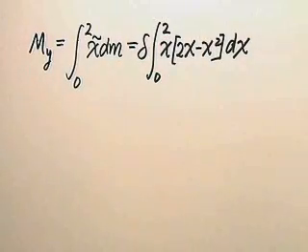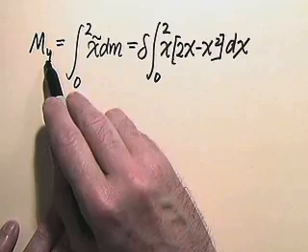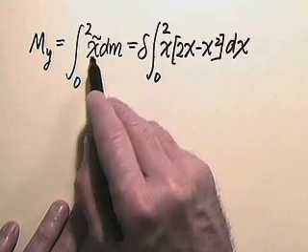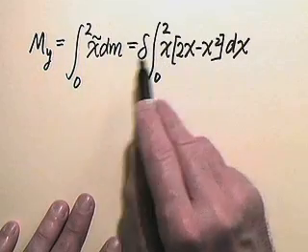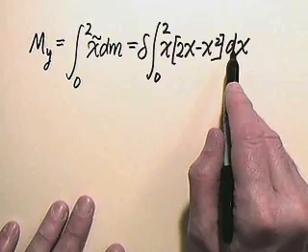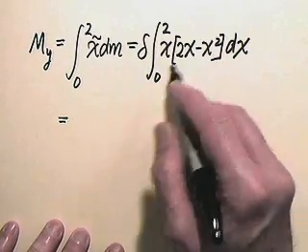Okay, now let's find the moment about the y-axis. The moment about the y-axis, remember, that's denoted capital M sub y, is the integral from 0 to 2 of x tilde dm. And remember, x tilde is just x, whereas the dm is delta times the quantity 2x minus x squared dx. So we begin by multiplying the x through.